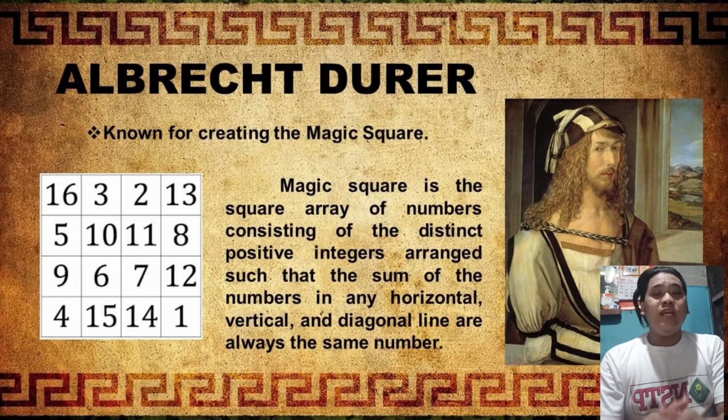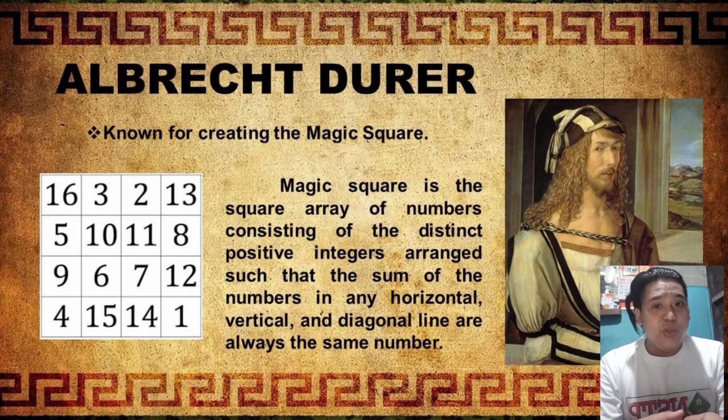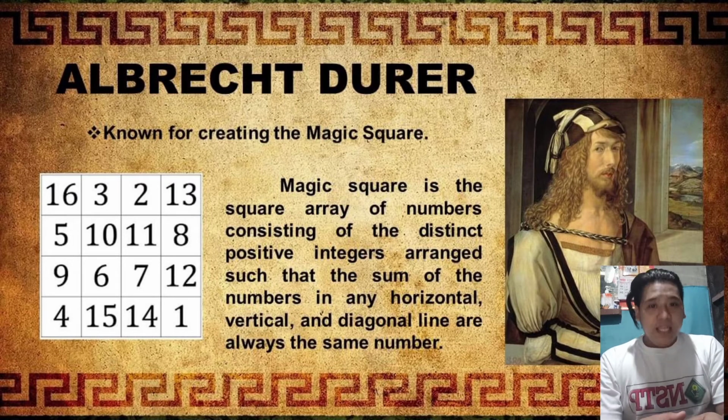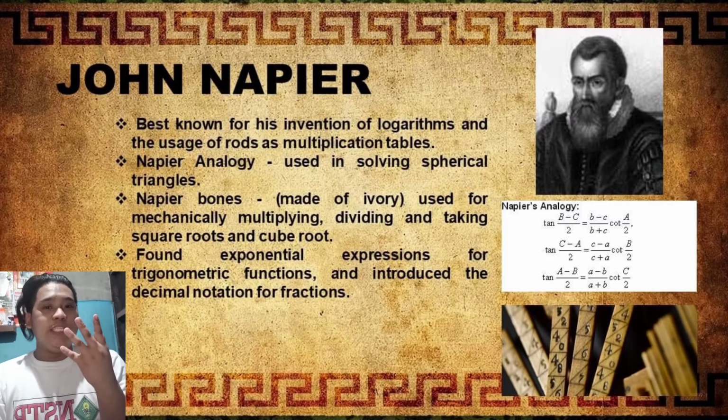Like, as you can see at the first row in the picture, there is 16, plus 3, that is 19, plus 2, that is 21, and plus 13 is equal to 34, and so on and so forth. Let's proceed with the fourth one.